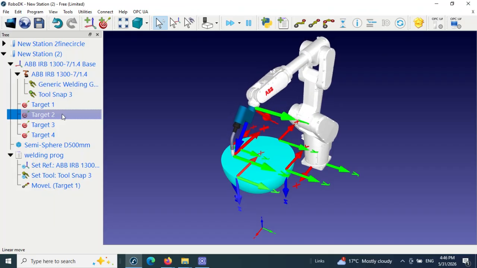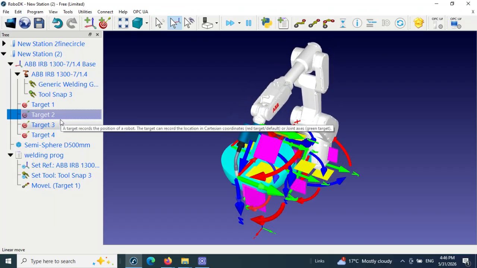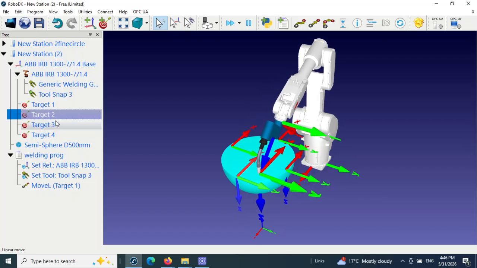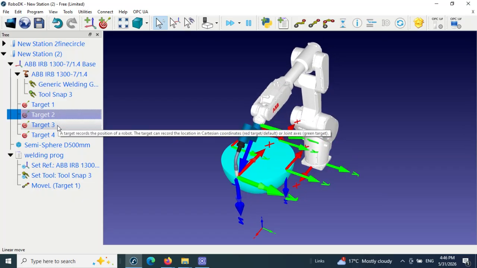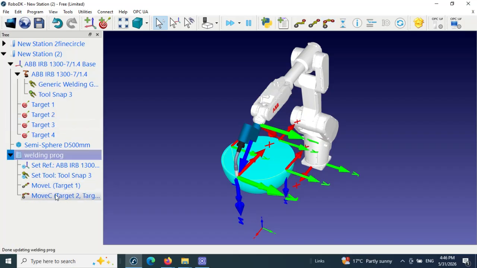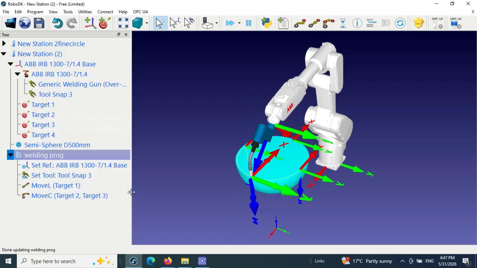Target number 2, 3: select both target number 2 and 3, target number 2, control target number 3, and come here and choose add the circular movement to a program. Choose here, and you can see here move C target 2 to target 3.